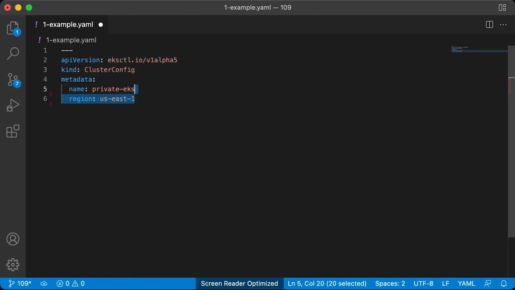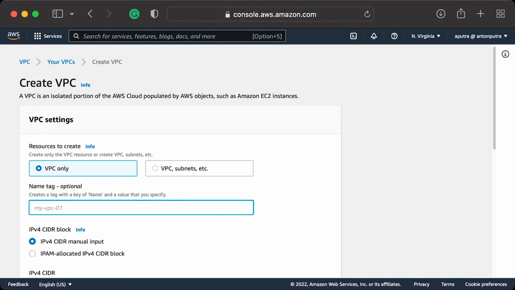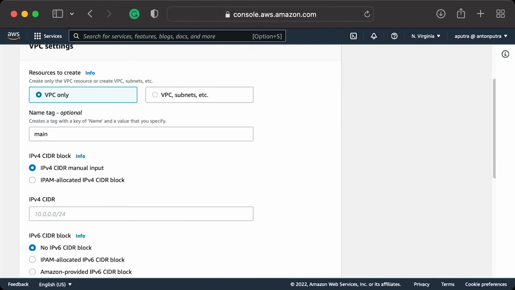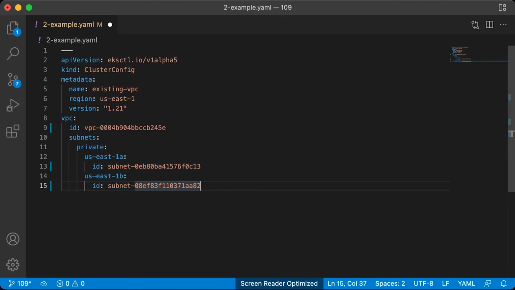For the second one, we will use YAML config and create a private cluster where Kubernetes nodes will have only private IPs and a NAT gateway to access the internet. The following example will demonstrate how to create EKS cluster in the existing VPC. We will quickly create VPC with two public and two private subnets in two different availability zones. Then we will configure eksctl to use them to create a cluster.